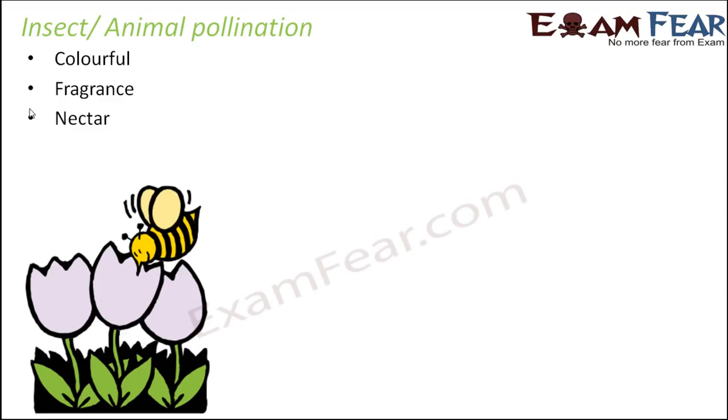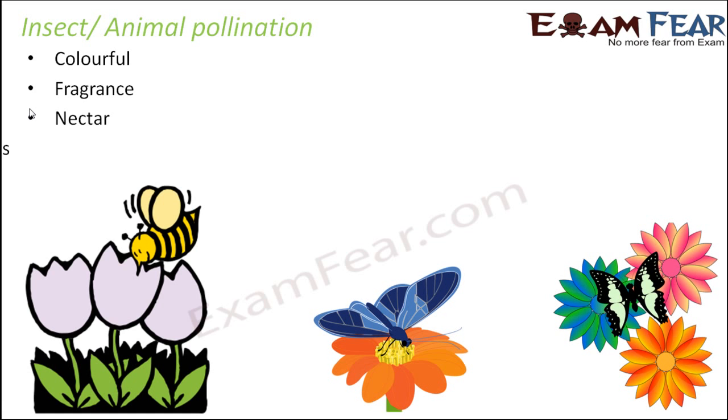Nectar. As the insects or animals come, they should also have some interest in coming towards the plants. That is nectar. So nectar is like a reward to the insects. It is not necessary that pollination will surely happen. Sometimes the visitors consume the pollen or the nectar and just go off, but pollination doesn't happen because they do not carry it to the stigma. Those kinds of insects are called pollen robbers or nectar robbers because they are just robbing away the nectar and pollination is not being done.